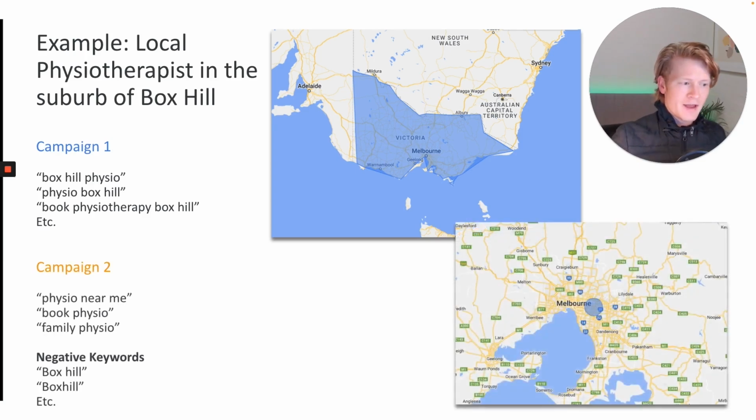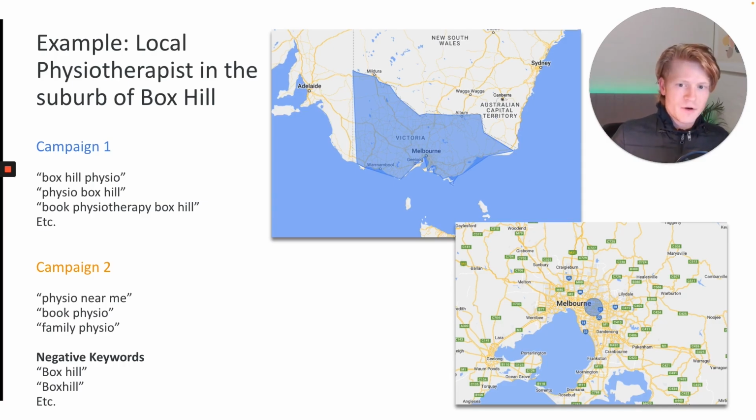Now the second campaign is going to be a narrow little geographic radius around the suburb that we're in. And the idea is it's just physio near me, book physio, and family physio, among other keywords. We can add as many as we want in there, but they're going to be all sorts of physio booking related keywords, excluding our actual suburb name. Because remember, we've already got our targeting happening for the suburb name for Box Hill Physio from campaign number 1. So campaign number 2 is where we're just getting the really niche, narrow traffic in our local area, and we actually want to be super competitive on that because they're in the local area looking for exactly what we offer.